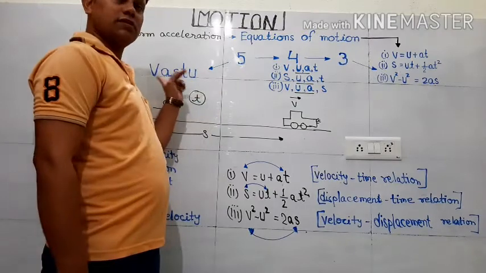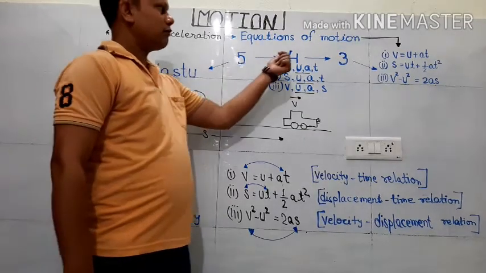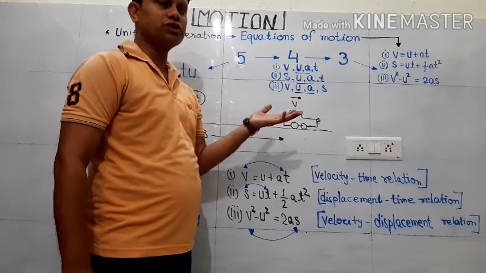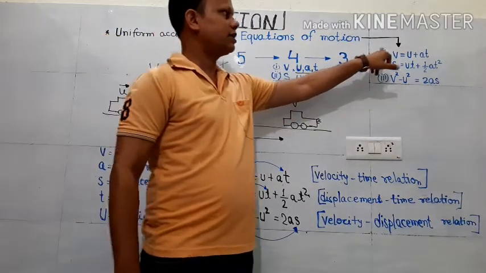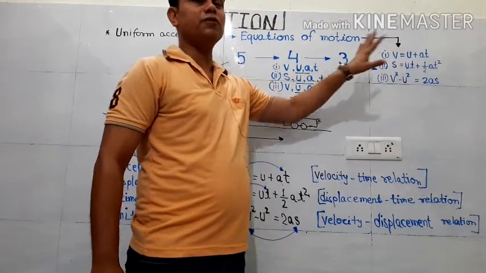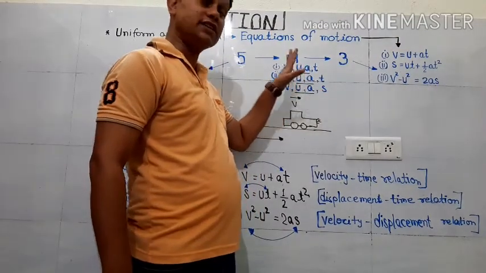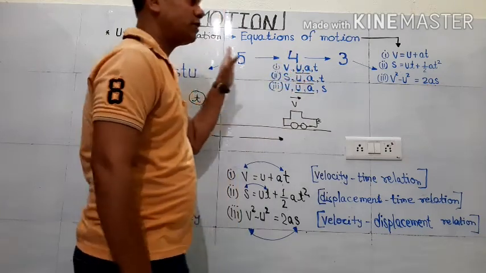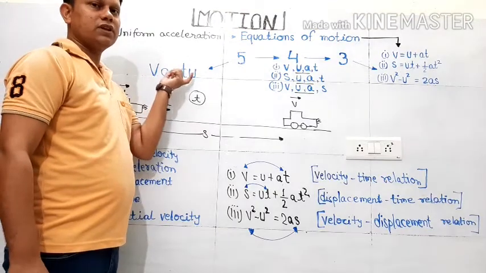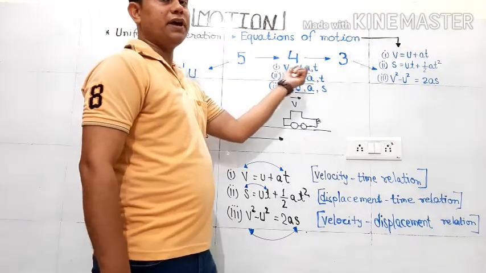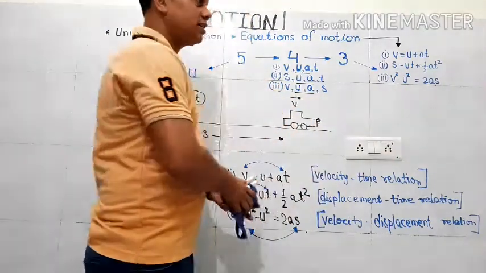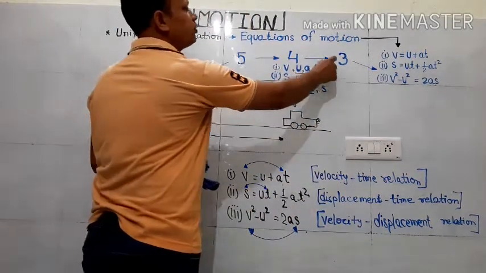So 5 is how many terminologies there are. 4 indicates how many terminologies we involve in making any equation of motion, and 3 are the equations of motion which we finally frame with the help of these 4 quantities. These 4 terminologies are from these 5 terminologies. So out of 5, we select 4 and make how many relations? How many equations of motion? 3. So that is the concept behind 5-4-3.